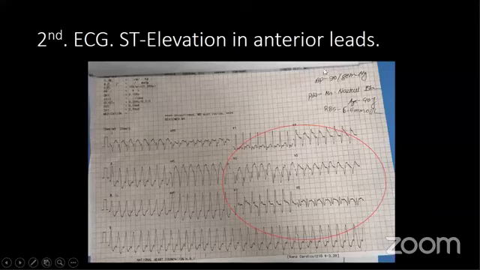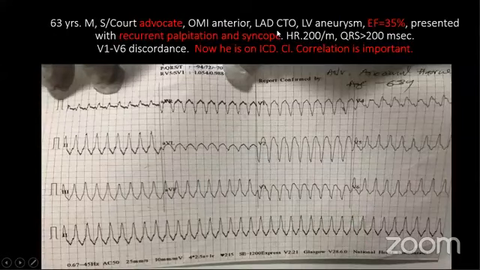This is another patient with ischemic cardiomyopathy. He has CTO in the LAD, LV aneurysm, ejection fraction was 35%, recurrent palpitation and syncope, and he was an advocate in the Supreme Court.